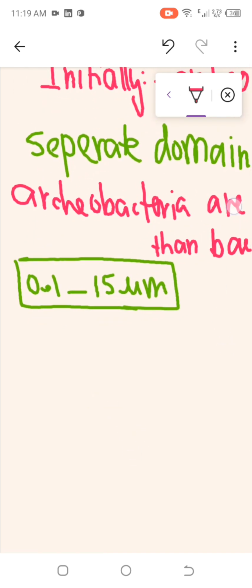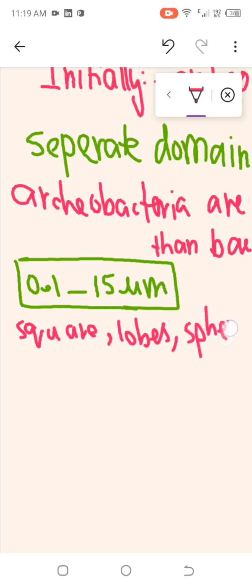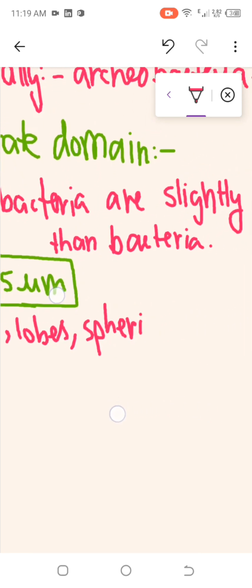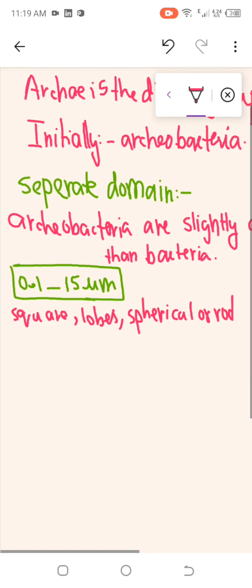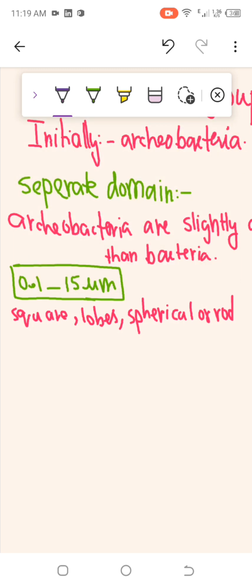If you talk about the shape of domain Archaea, they have different shapes: they can be square, lobed, spherical, or rod. So domain Archaea have multiple shapes, and remember that they do not contain peptidoglycan in their cell wall.